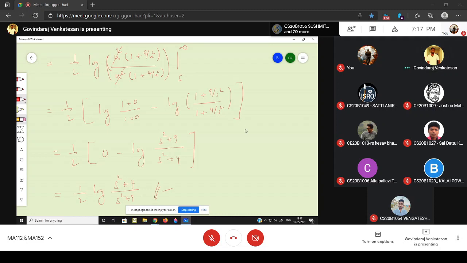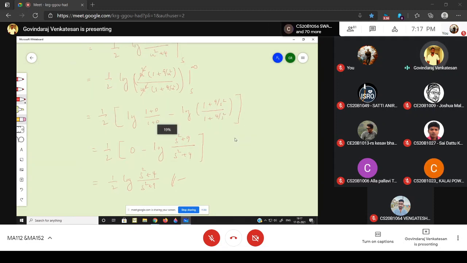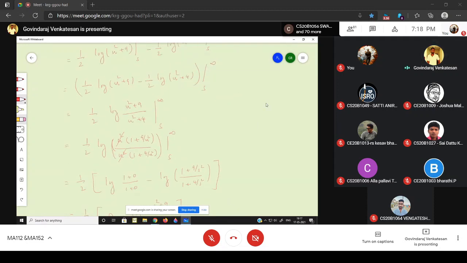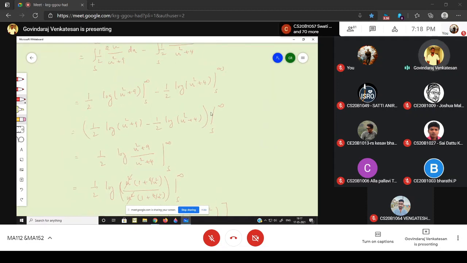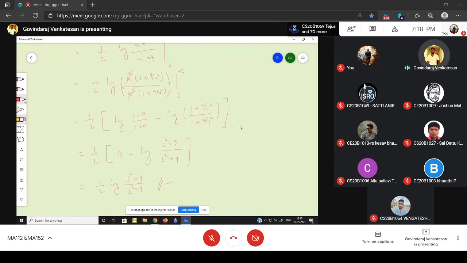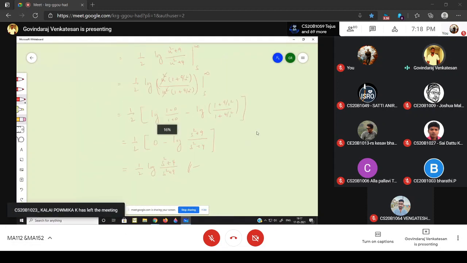Right? So here the only advantage is don't substitute the upper limits and lower limits in the step itself. After the simplification, later you substitute the upper limits and lower limits. Okay?